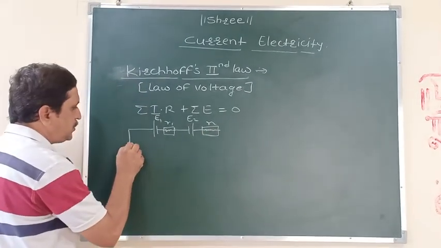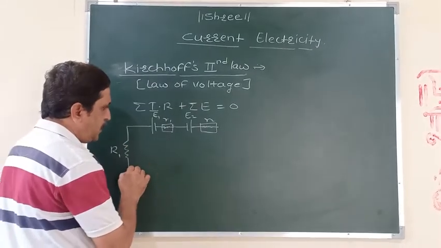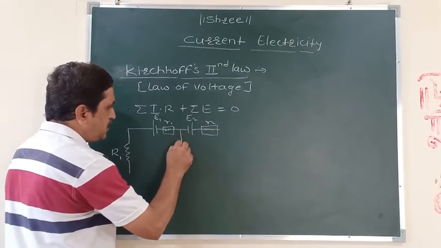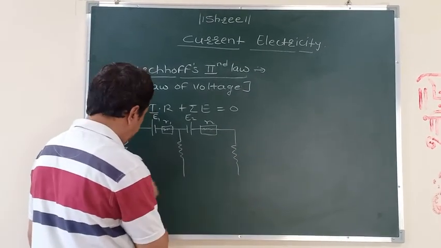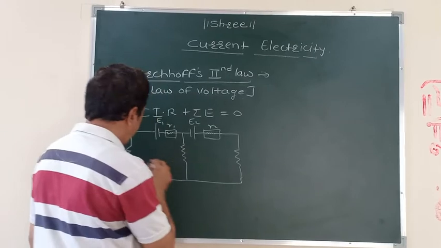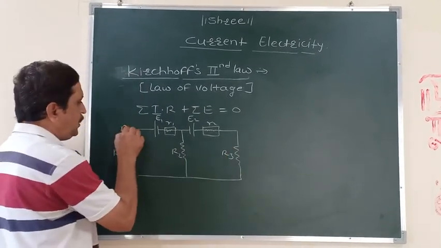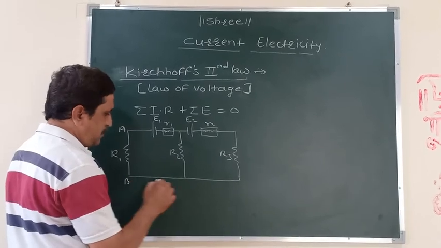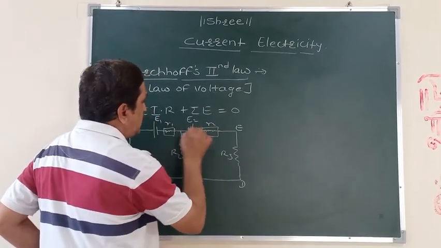Here three resistors are connected in this circuit as per the circuit diagram. Here R1, R2, R3, and points A, B, C, D, E and F.